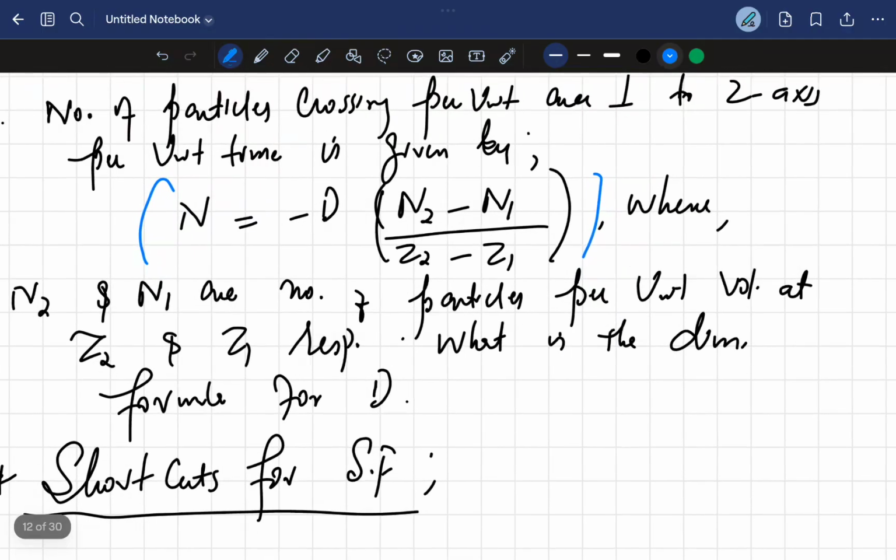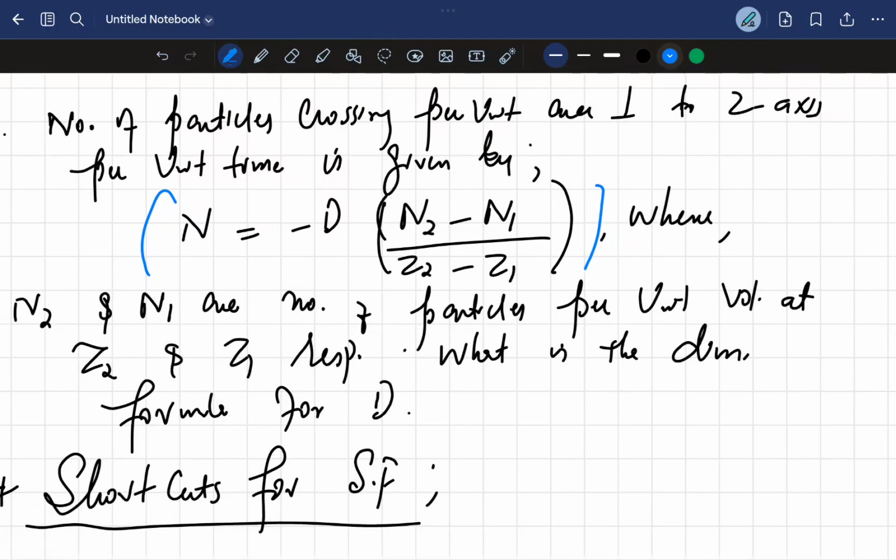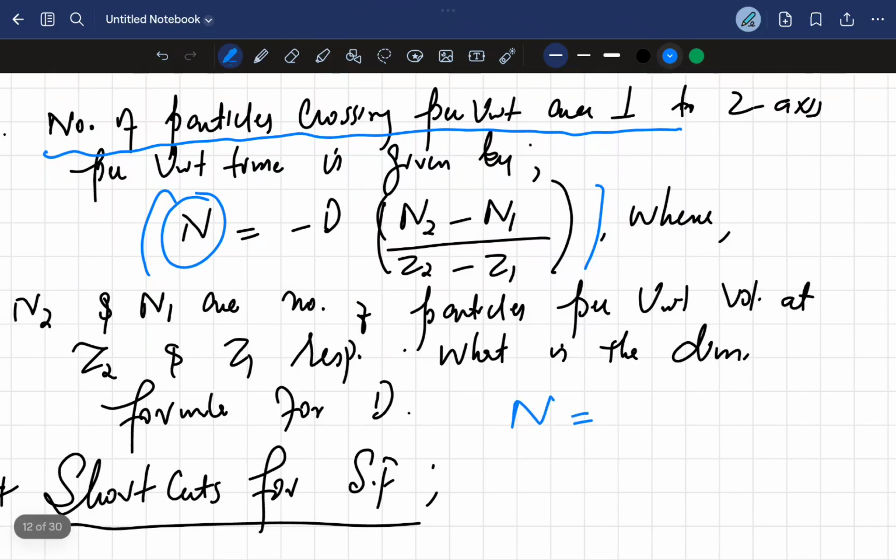See, in the question, some things are mentioned. The number of particles crossing per unit area perpendicular to the z-axis per unit time is given by n. So n is the number of particles crossing per unit area per unit time. So its dimension is L^-2 T^-1. So we get n.